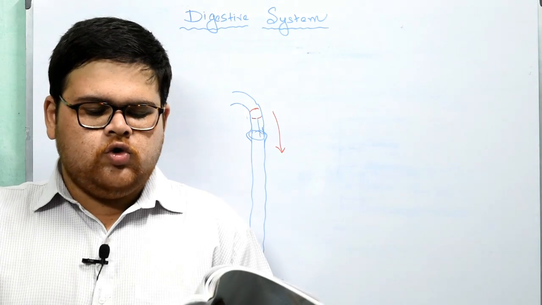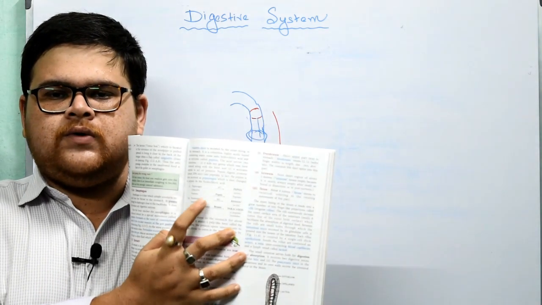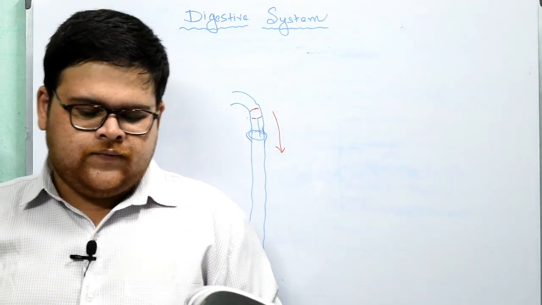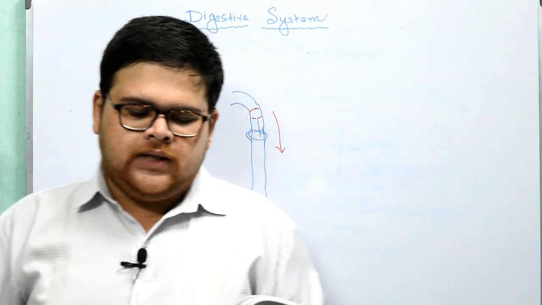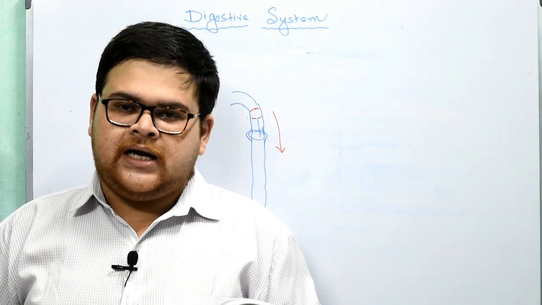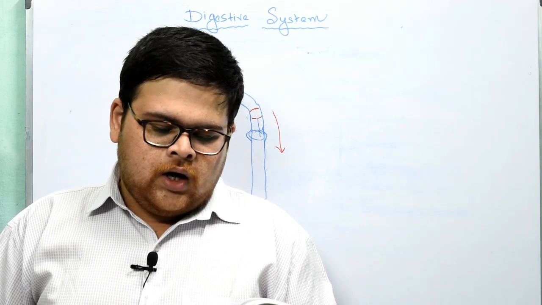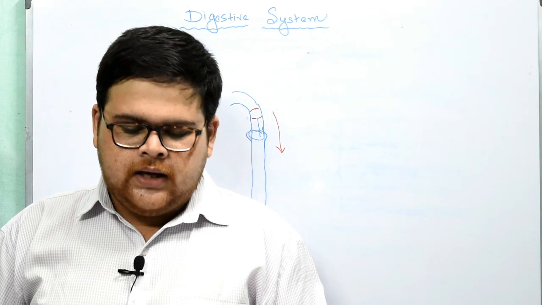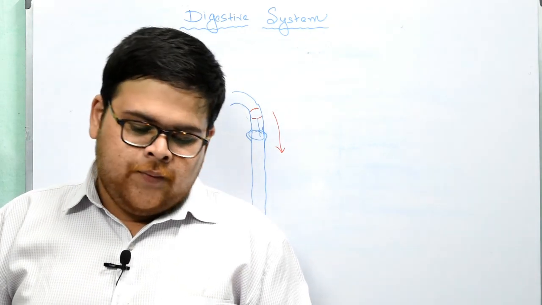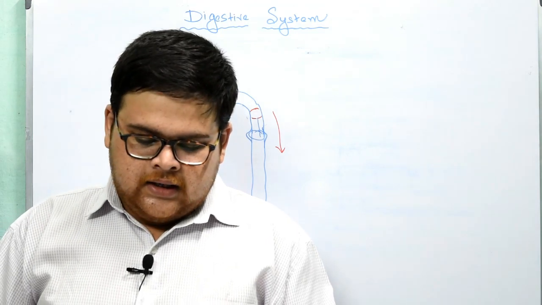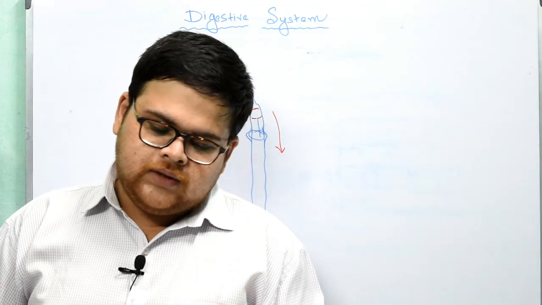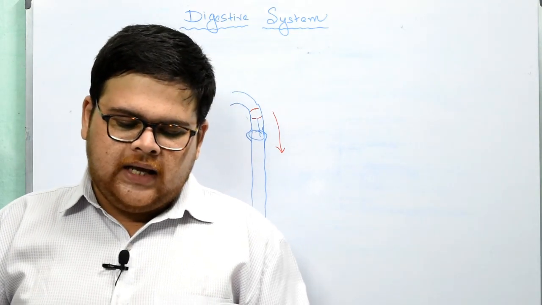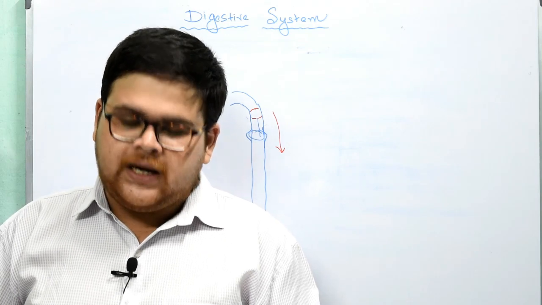See, here two equations are given. These two equations are very important, okay. The first one: pepsinogen, an inactive protein, with the help of HCl converts to pepsin, the active enzyme. Number 2: prorenin, inactive, with the help of HCl turns into renin, and protein with the help of pepsin turns into peptides, okay. And here casein, the milk protein, soluble, with the help of renin turns into paracasein, a peptide, insoluble, okay.